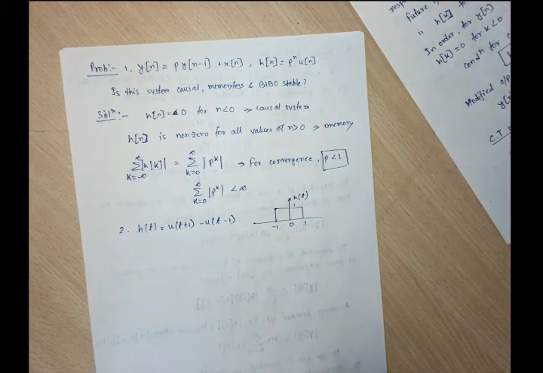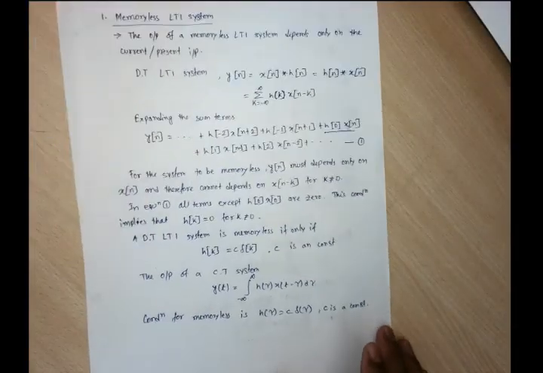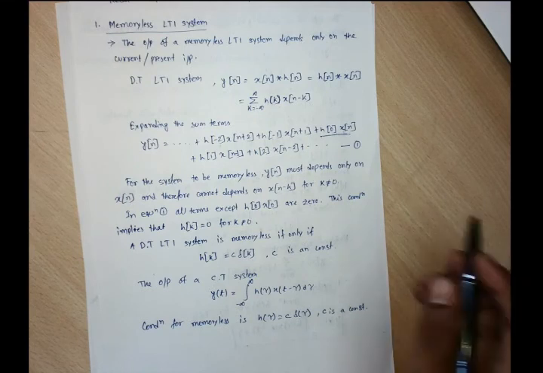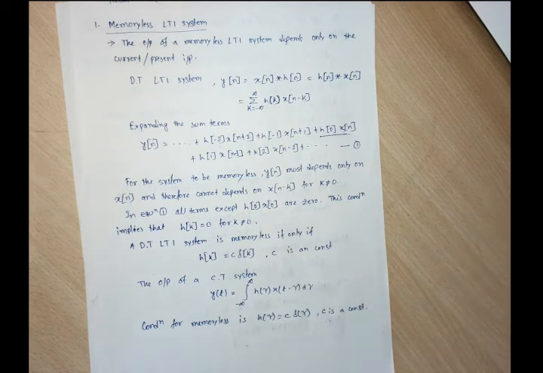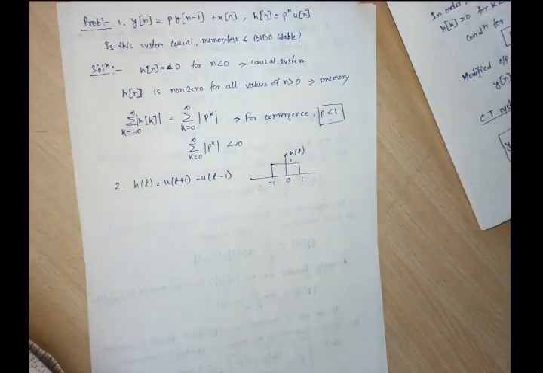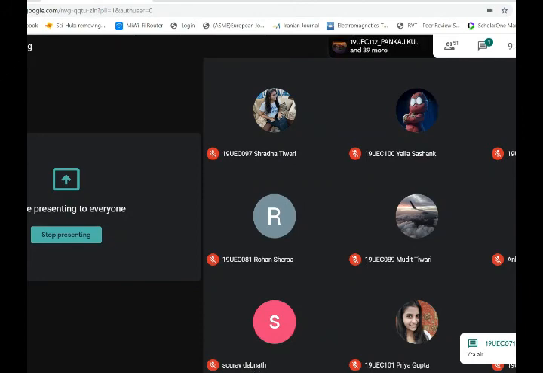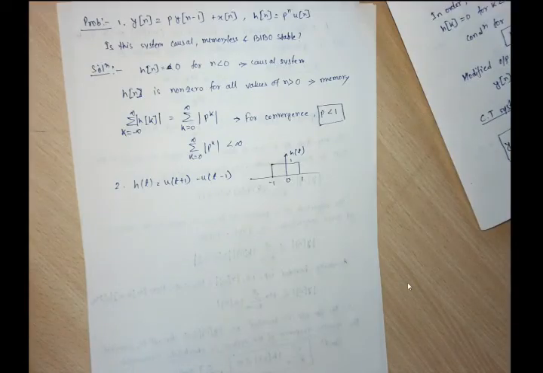Come on, speak out. What was the condition? It should depend upon the present input only, right? Am I audible? Hello? What happened? People not responding. Don't put it on the chat box, just speak out.